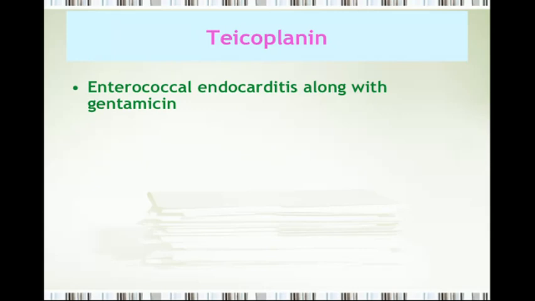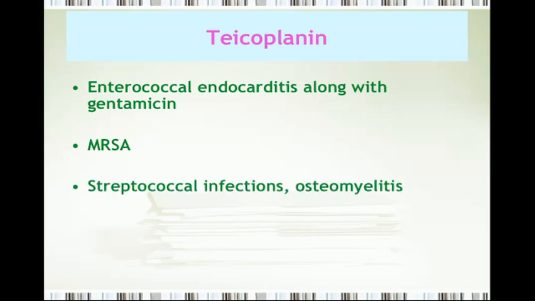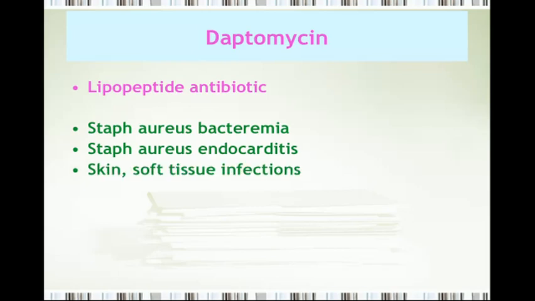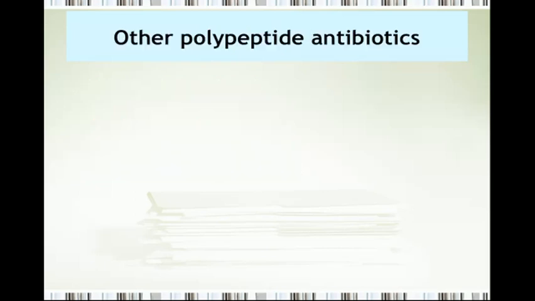Teicoplanin is useful against enterococcal endocarditis along with gentamicin, useful for MRSA, streptococcal infections and osteomyelitis, which we already mentioned. Next we move to daptomycin. This is another option. We were thinking about the MRSA. That's why we came to this. Daptomycin is a lipopeptide antibiotic and is useful in Staphylococcus aureus bacteremia. It's also useful for Staphylococcus aureus endocarditis, skin and soft tissue infections by Staphylococcus.